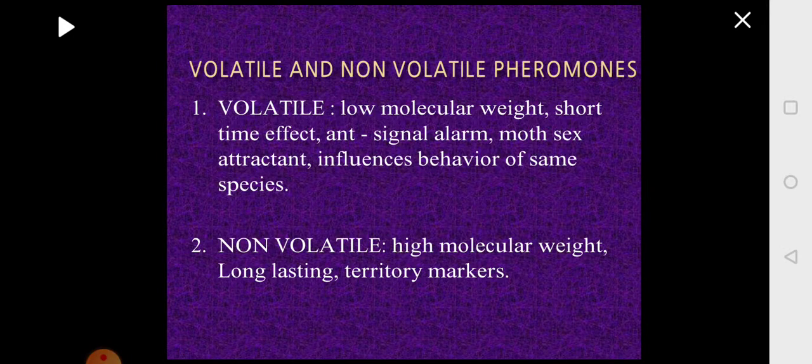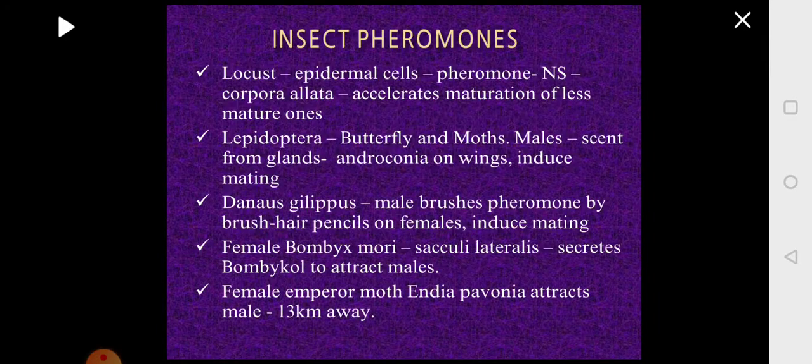They identify such a place and mark their territory with the help of the pheromone. Once they mark the territory, they do not allow other wild animals of their own species or any other species to enter their home range. This is done by pheromones which have high molecular weight, and you call them non-volatile pheromones.